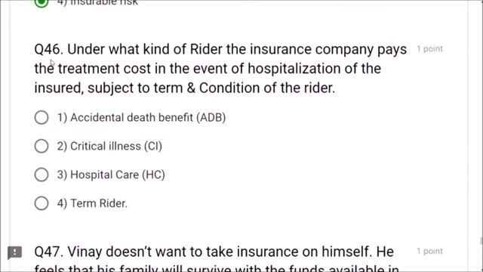Next, question number 46. Under what kind of rider does the insurance company pay the treatment cost in the event of hospitalization of the insured, subject to term and condition of the rider? Dear friends, hospital care rider will pay the hospital fee for the treatment cost. So option 3 is correct, friends.